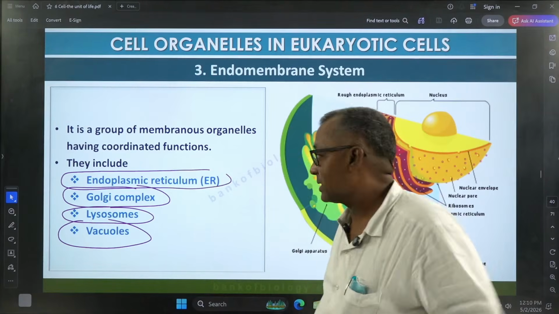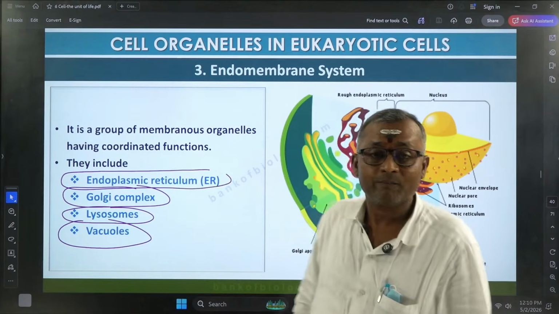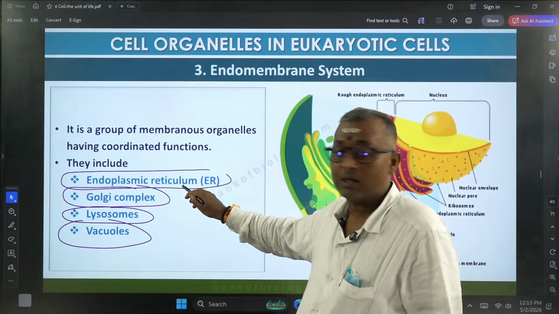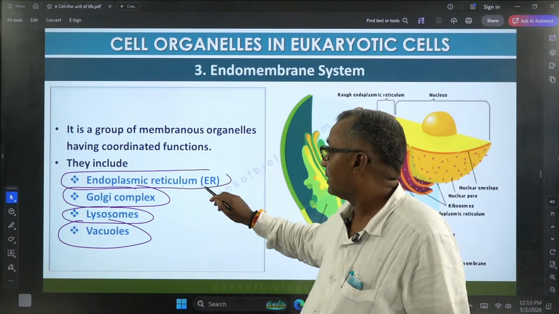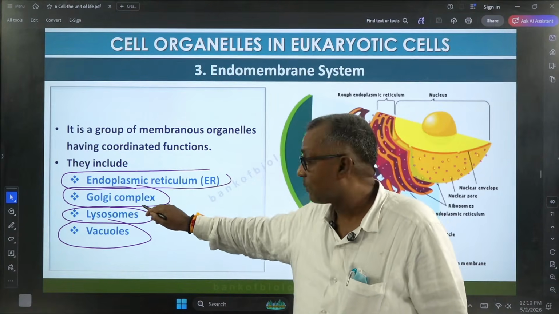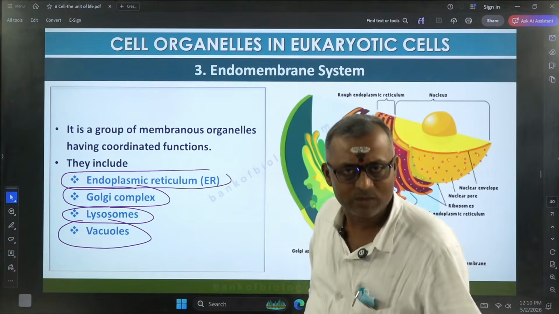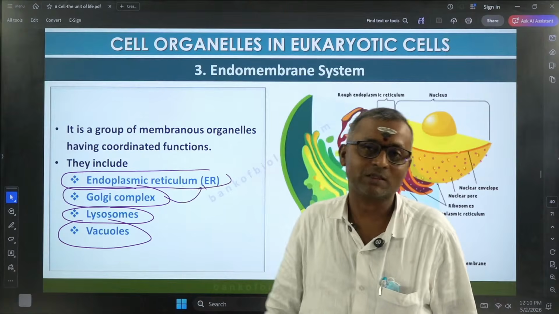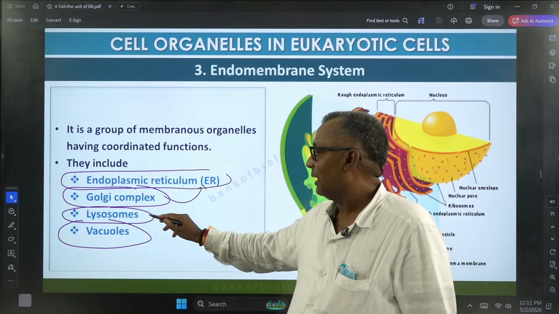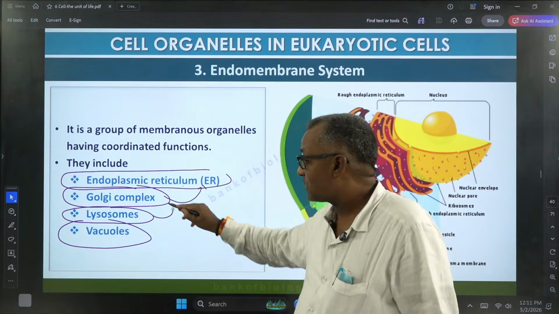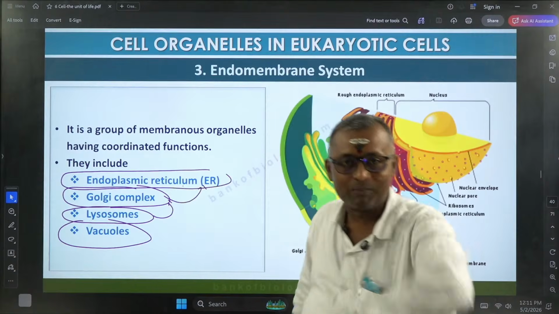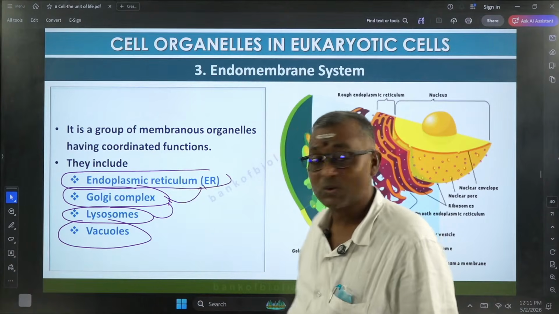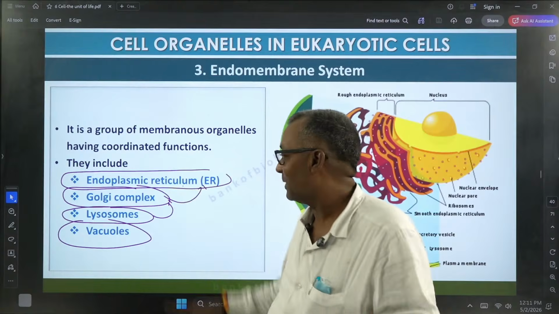Understood? And one more interesting thing is, listen to me carefully, this endoplasmic reticulum is the precursor for the production of Golgi complex, or simply to say, Golgi complex originates from endoplasmic reticulum and lysosomes originate from Golgi complex.